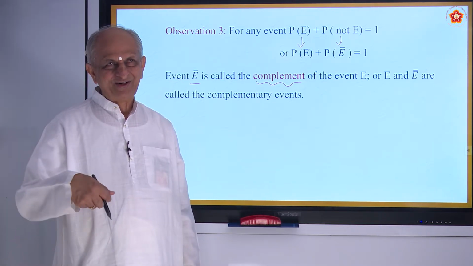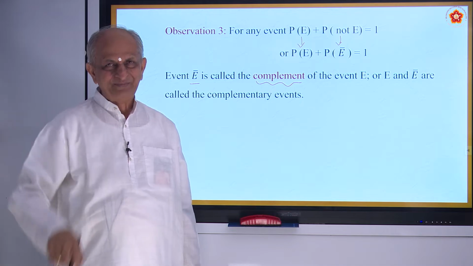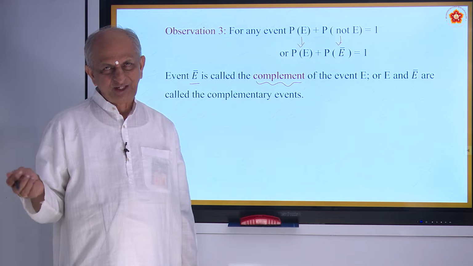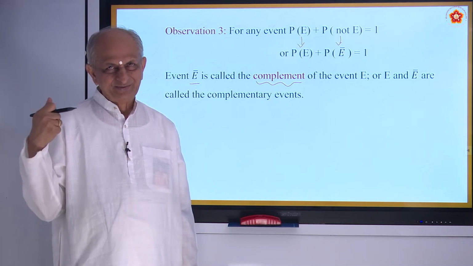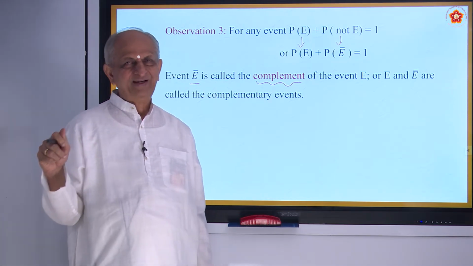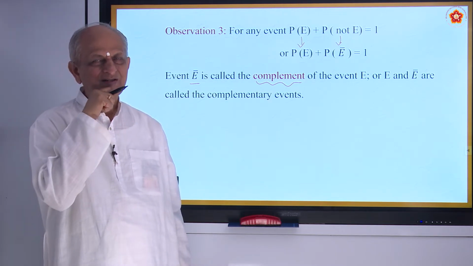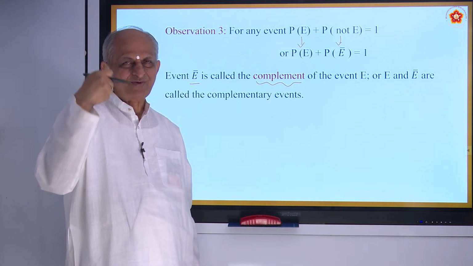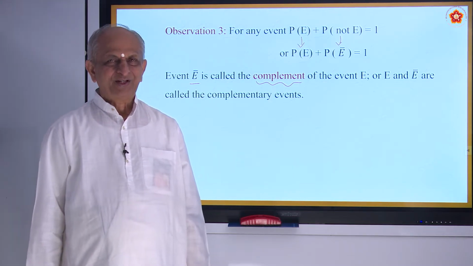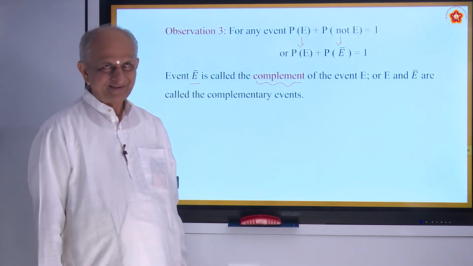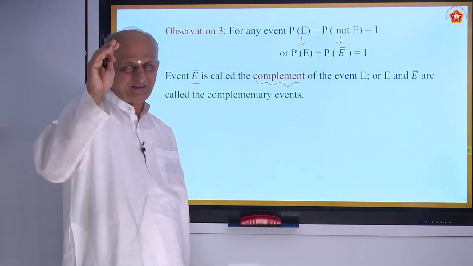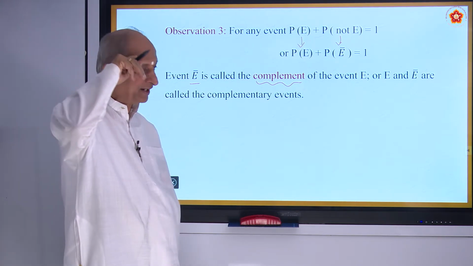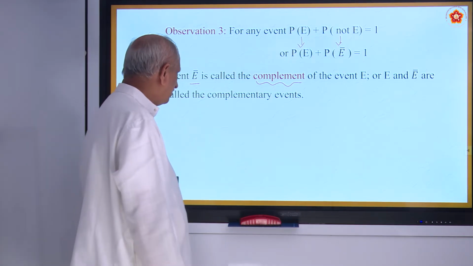You might have seen the 4 into 100 relay. Is it not? One boy or girl takes this and starts running for 100 meters. After that, he gives to the second. Then the second one gives to the third. The third gives to the fourth. So they are called complements. And together they will win. Whoever runs faster will win in the 4 into 100 relay, right? So that is called complement.